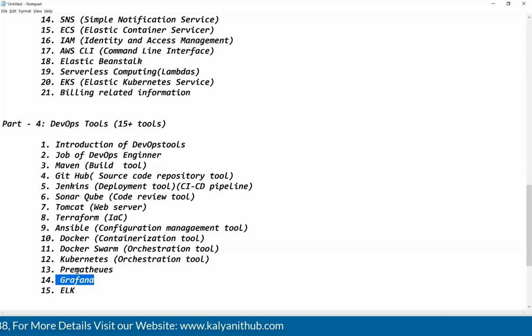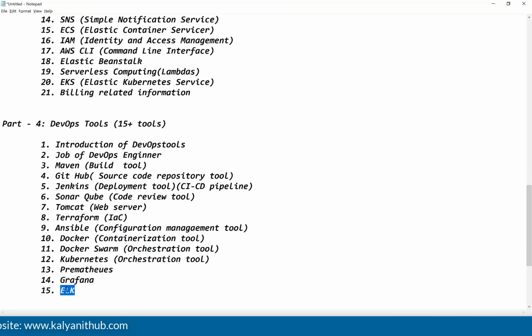Grafana is the visualization tool. Prometheus is what, guys? It is a data source. It is going to work as a data source. It will collect the logs from the Kubernetes cluster, and it will give those logs to Grafana. Grafana will analyze those logs, and it will display them on the browser in the form of graphs and charts.